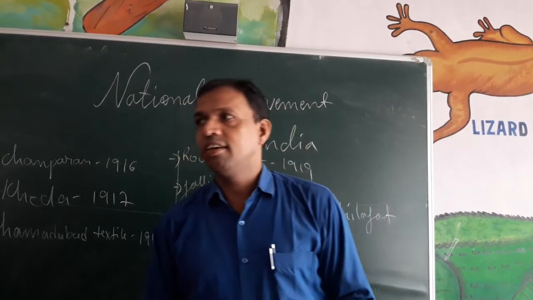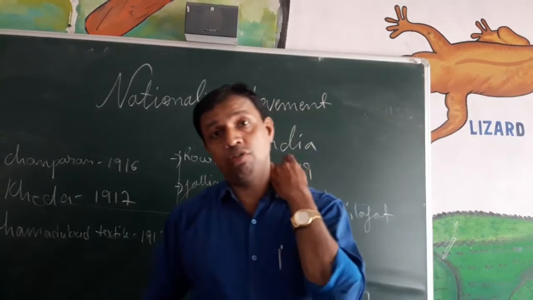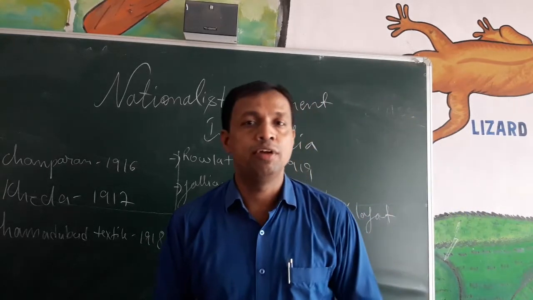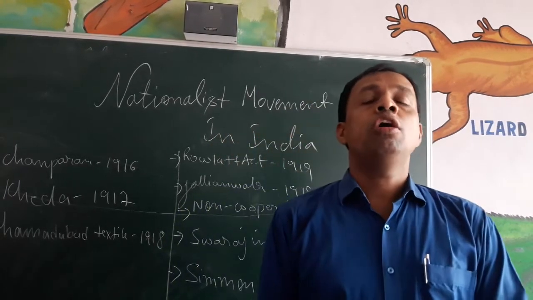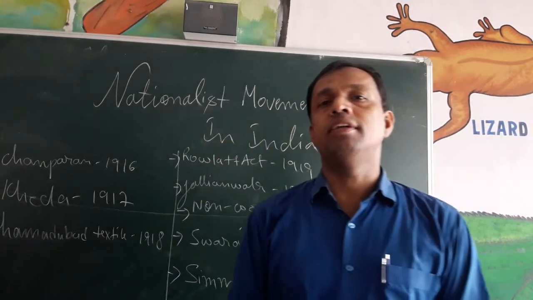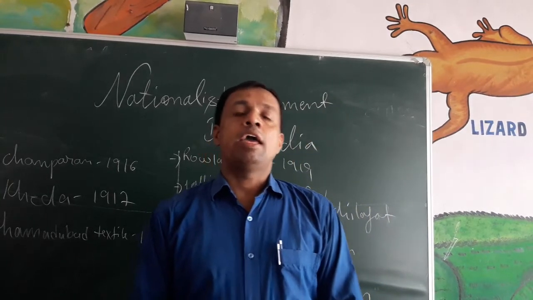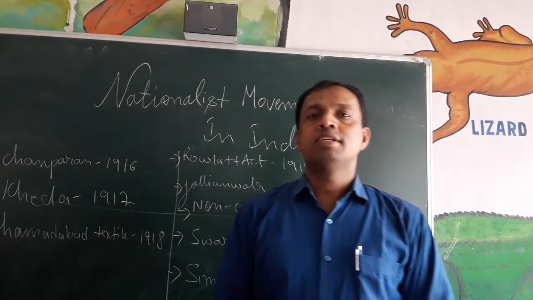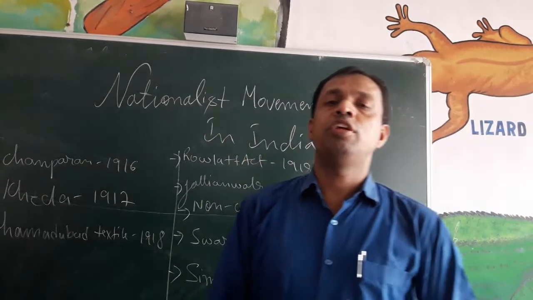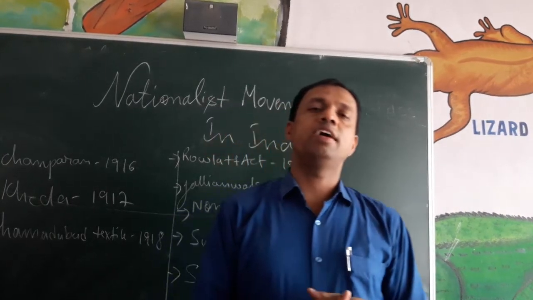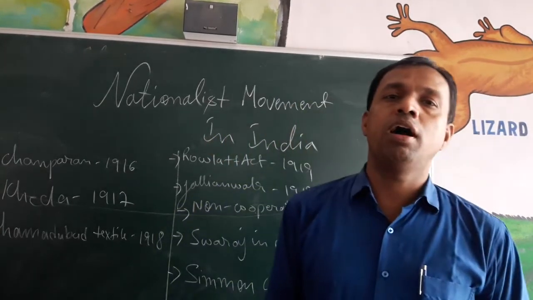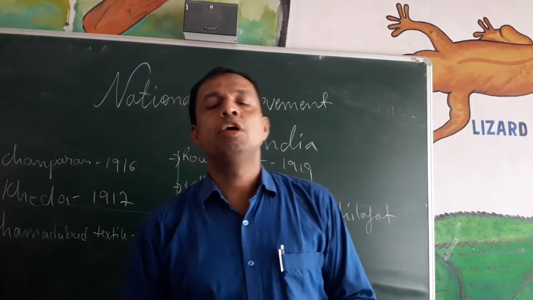Next, we saw the formation of the Swaraj Party in 1922 by C.R. Das and Motilal Nehru. Then in this chapter we studied the civil disobedience movement, that is Salt Satyagraha, which was started by Mahatma Gandhi in 1930. Next, the Gandhi-Irwin Pact of 1931 and the Round Table Conferences. In the first Round Table Conference, the Congress did not attend. In the second, Mahatma Gandhi attended, where he was badly insulted. And in 1932, Mahatma Gandhi and B.R. Ambedkar came into conflict, leading to the Poona Pact.